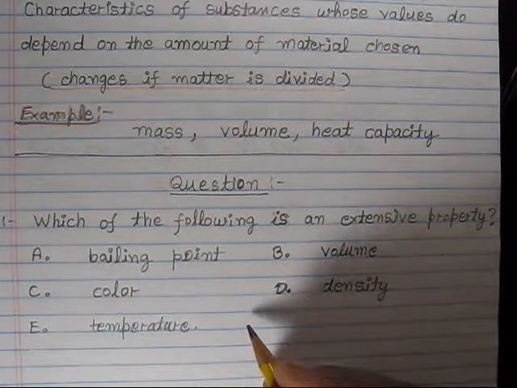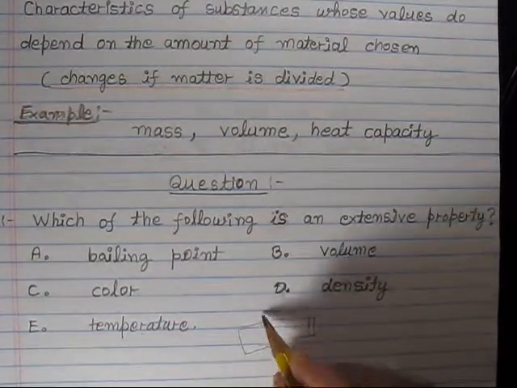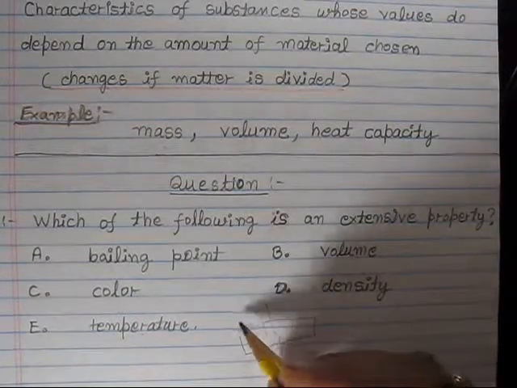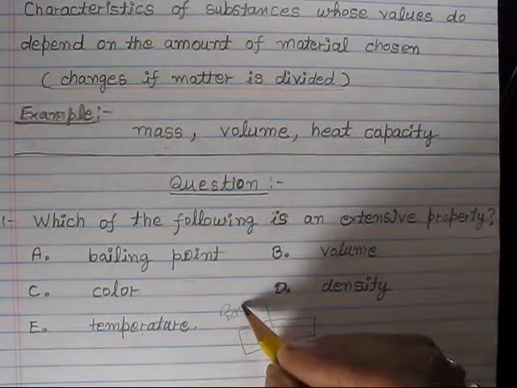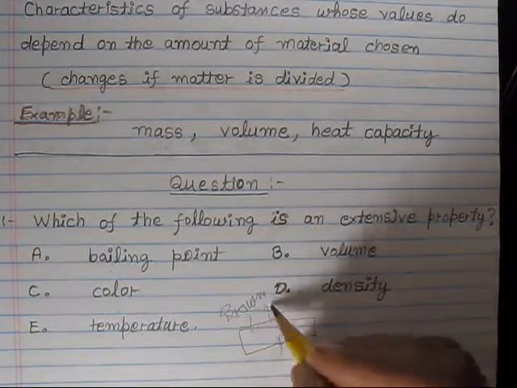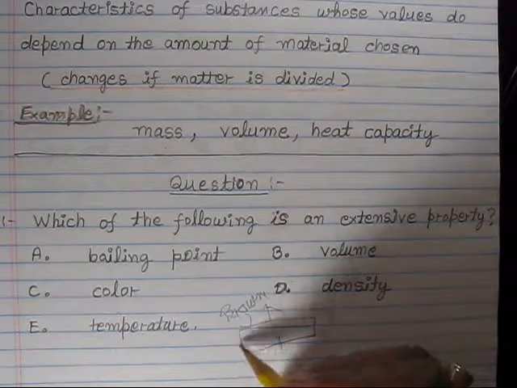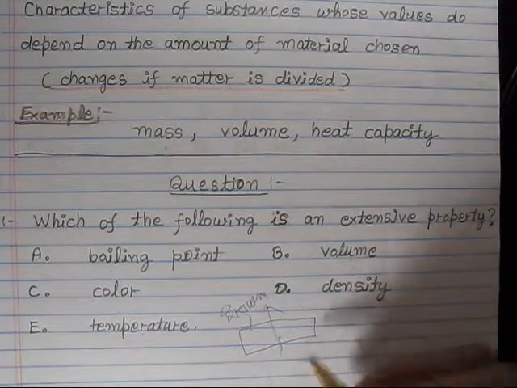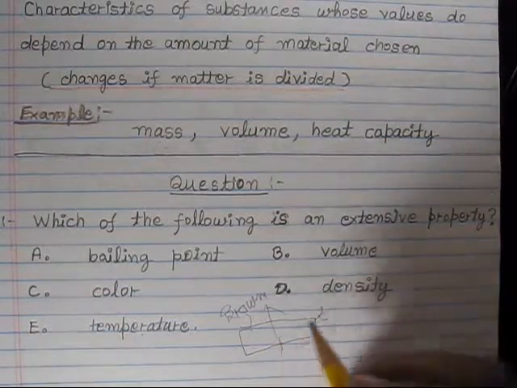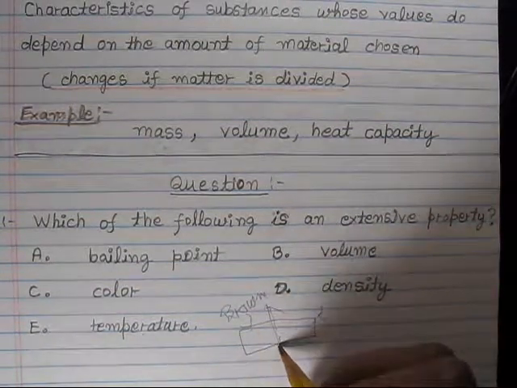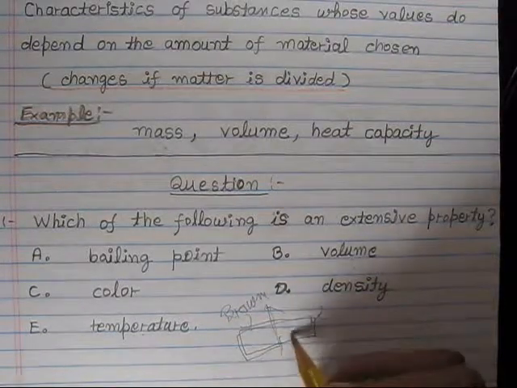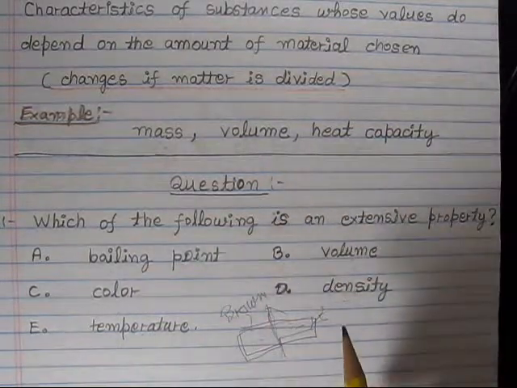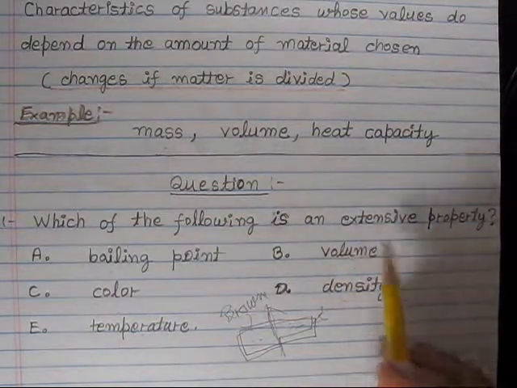A good example is if we divide a chocolate bar into two pieces. What will happen here? The brown color of the chocolate will remain brown on both sides, right? The boiling point of the chocolate will remain the same. Temperature, if we are dividing at room temperature, will remain the same. The density of the chocolate will also remain the same, but the volume of this long bar is going to be shortened into two pieces, so the volume will change. So volume is the best answer for this question.